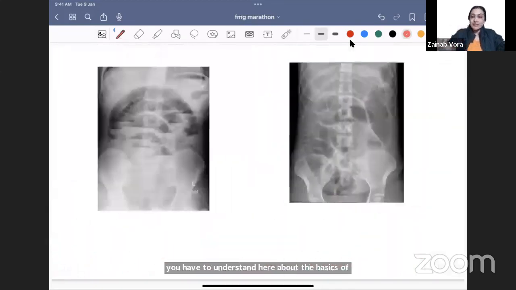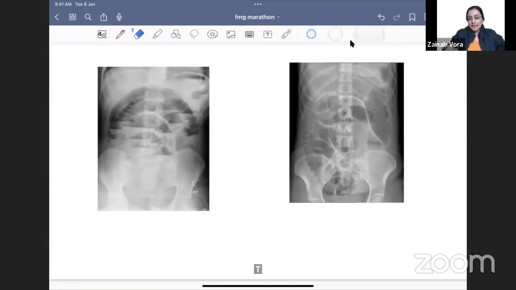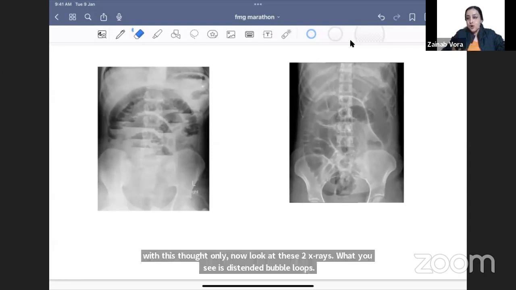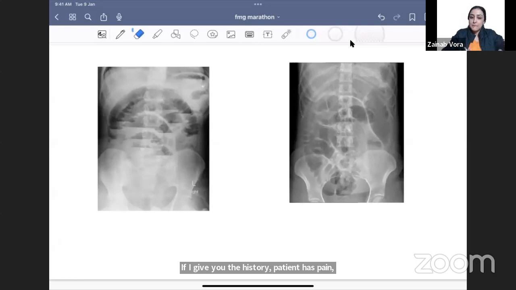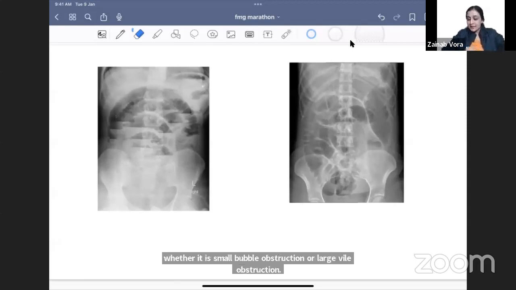ठीक है. With this thought only, now look at these two x-rays. What you see is distended bowel loops. If I give you the history, patient has pain abdomen, vomiting, obstipation, basic diagnosis क्या बना? Obstruction, intestinal obstruction. Now the question will be, in one of these x-rays, tell me whether it is small bowel obstruction or large bowel obstruction. Let's look at the first one. क्या दिख रहा है? Step ladder.